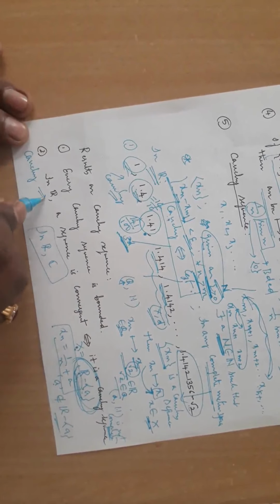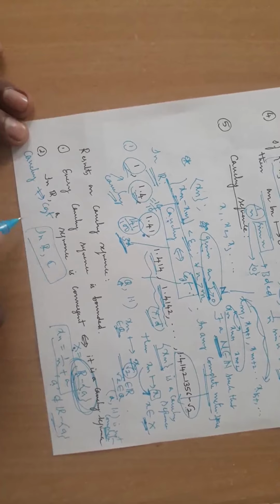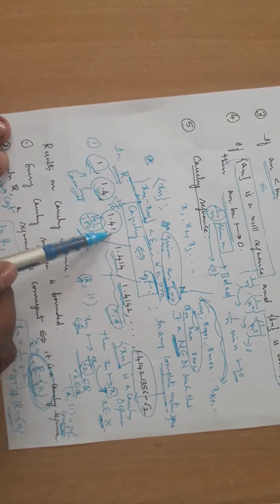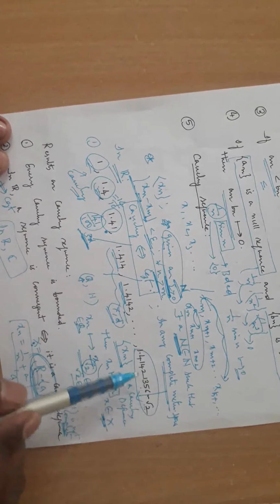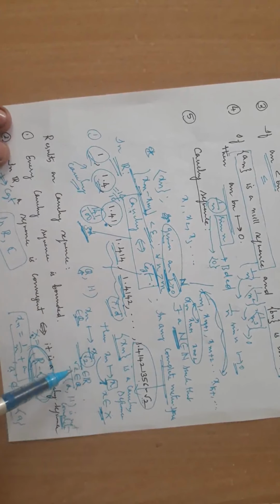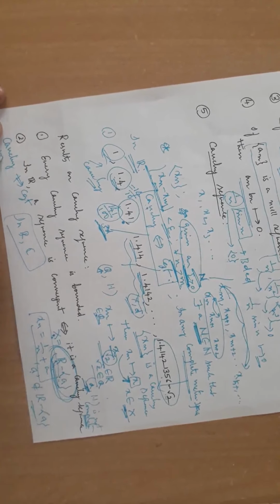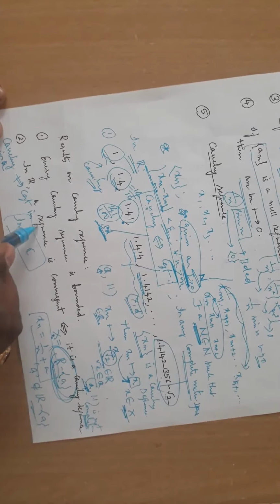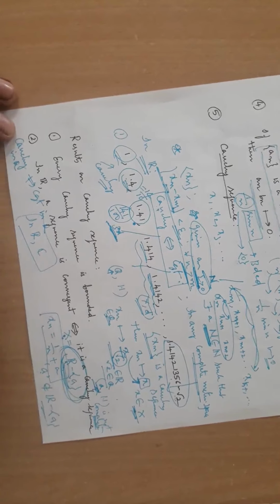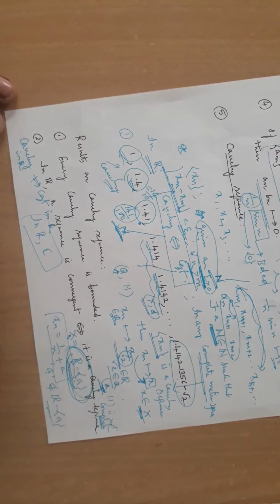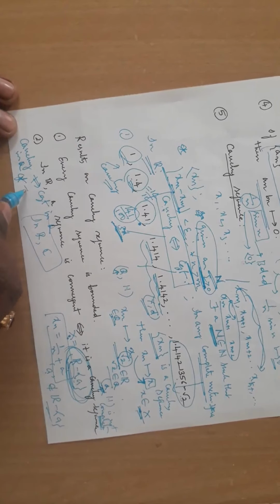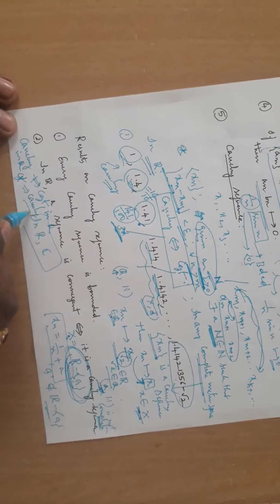A Cauchy sequence need not be convergent. Here I have an example. It's a Cauchy sequence. It converges, I agree, but it doesn't converge to a limit in Q. That's why we cannot say it is convergent. It is Cauchy in Q, but it is not convergent in Q. Getting my point? But if you have a convergent sequence, it is always Cauchy. Is the point clear?